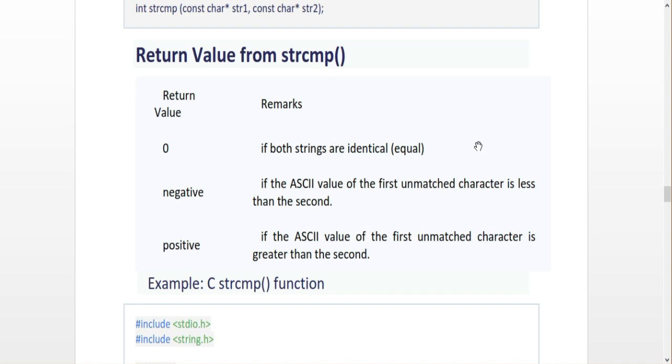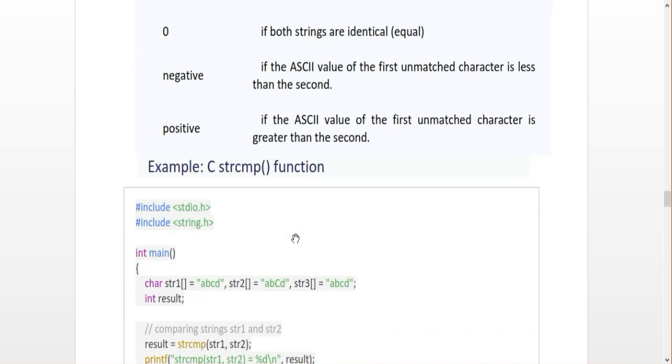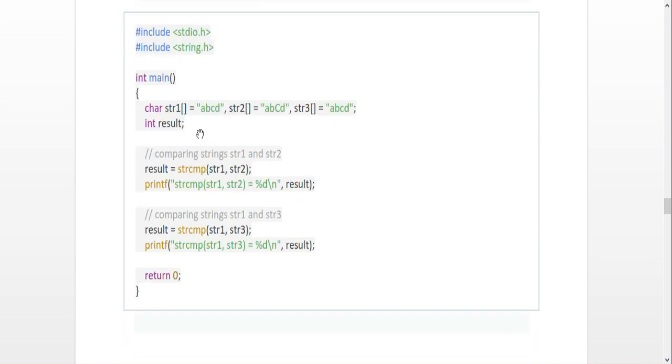So here is one example. Here I declared three strings, str1, str2, str3: abcd, abCd and abcd, where C is capital. This is the difference. This C is capital and abcd is common. I am going to compare string 1 and string 2.